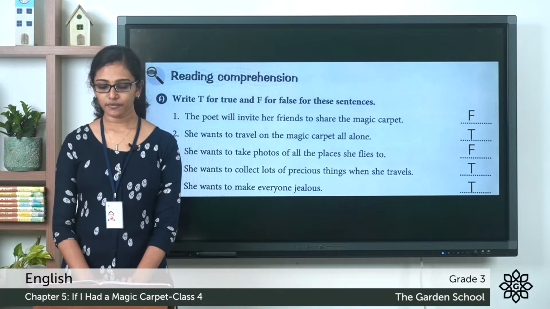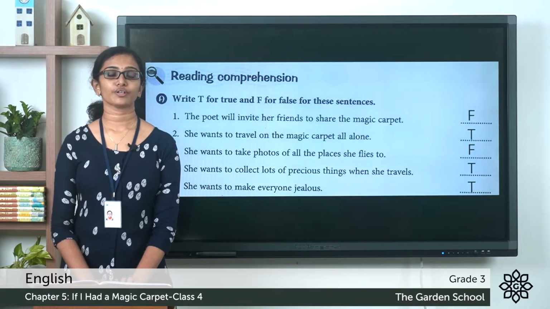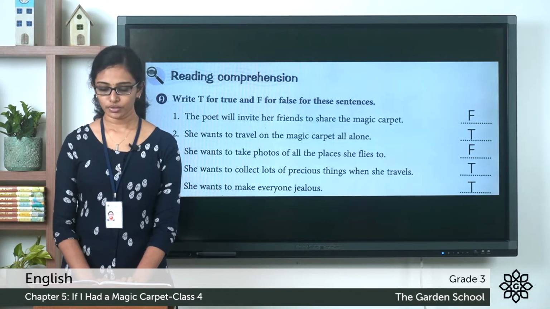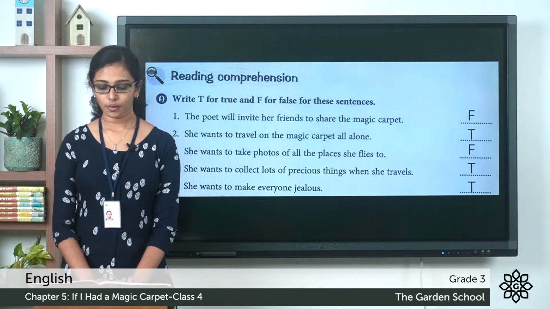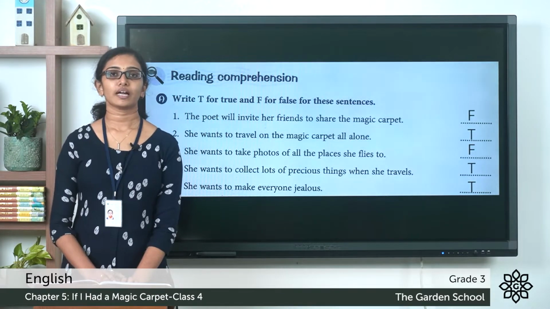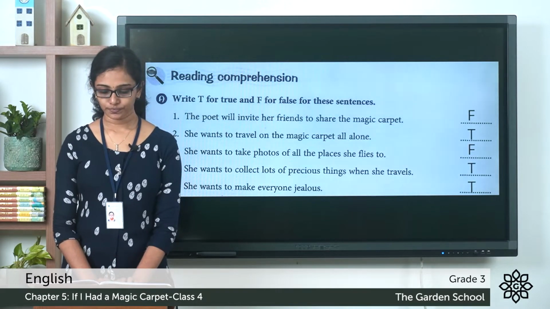She wants to take photos of all the places she flies to. Is it true? No, it's false. She is going to collect postcards from all the places that she is going to fly to. Question 4. She wants to collect lots of precious things when she travels. Yes, that is true. She wants to collect treasures from all the places that she is traveling to.